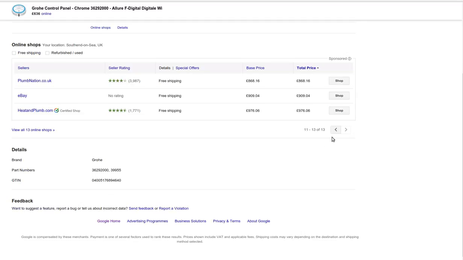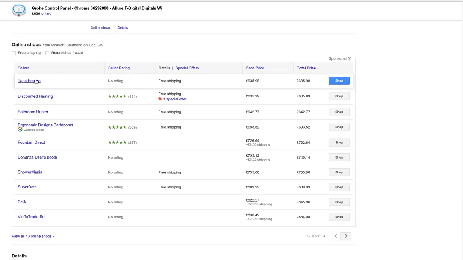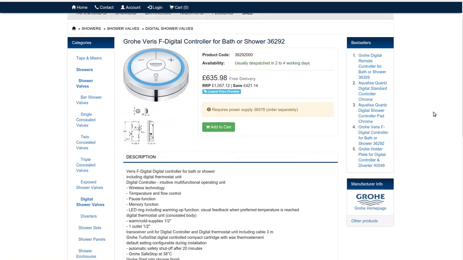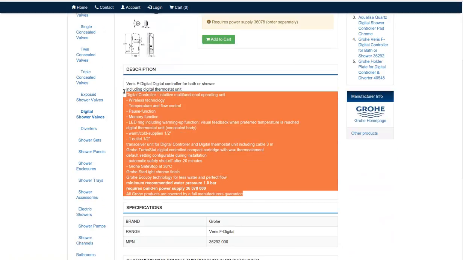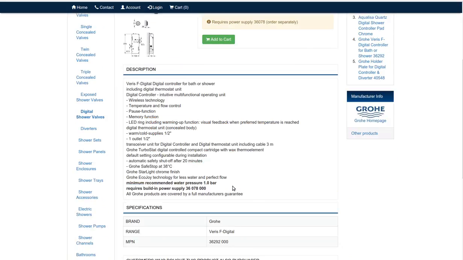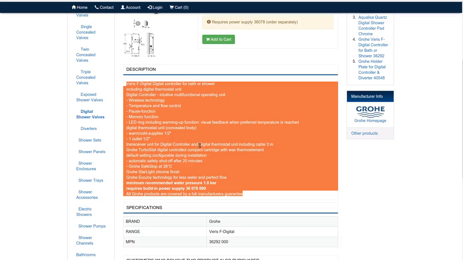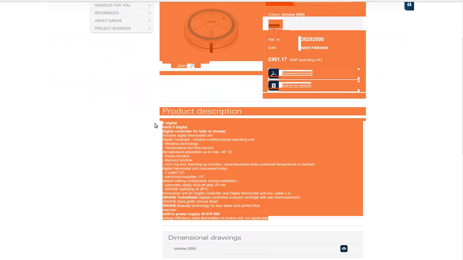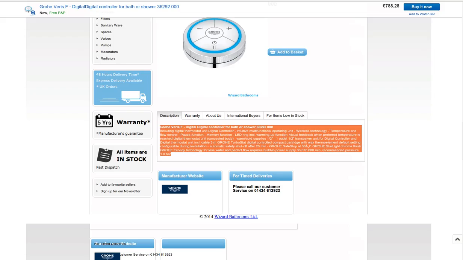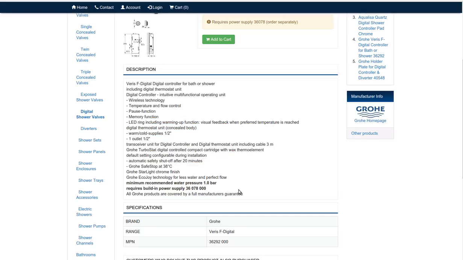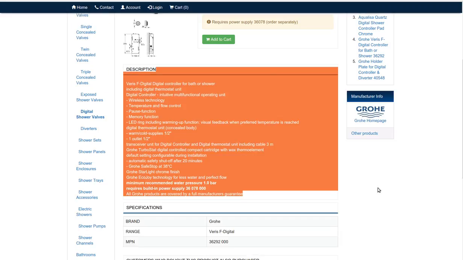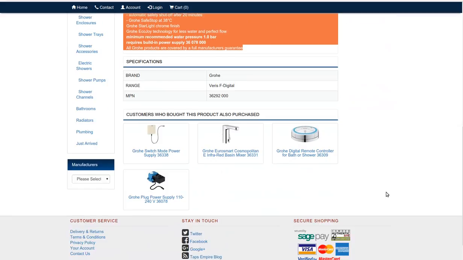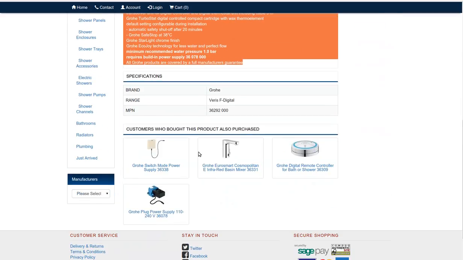So if we go back to this company at 635, you can see again they have typed all this in, and it looks like they've used copy paste. If we go here, you can see this description is basically the same as this description, and also we have related parts at the bottom there.